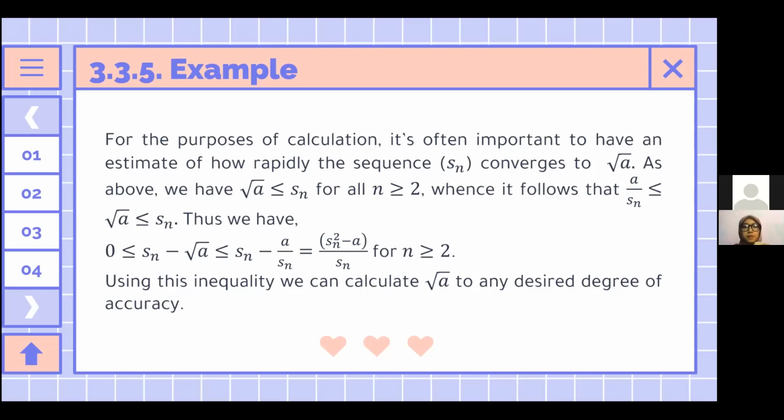Thus we have 0 ≤ Sn − √A ≤ Sn − A/Sn = (Sn² − A)/Sn for n ≥ 2. Using this inequality, we can calculate the root of A to any desired degree of accuracy.